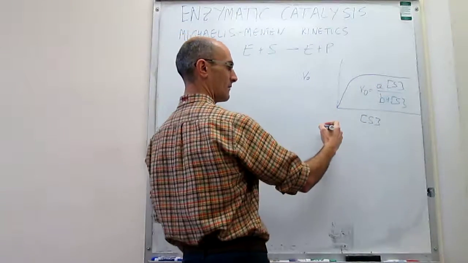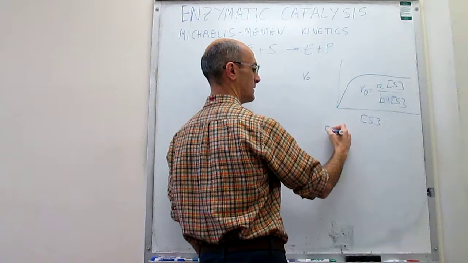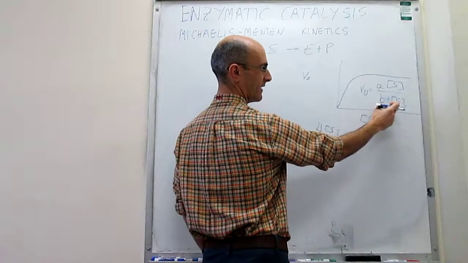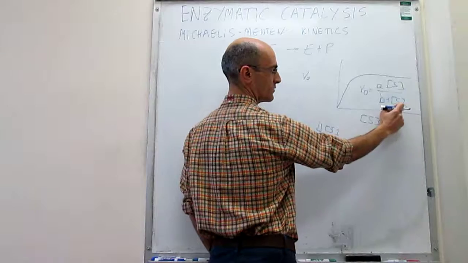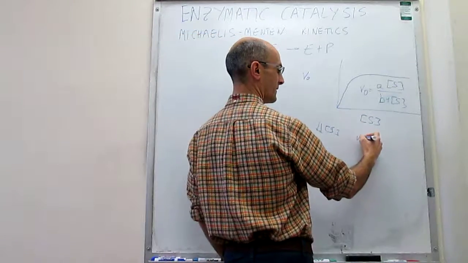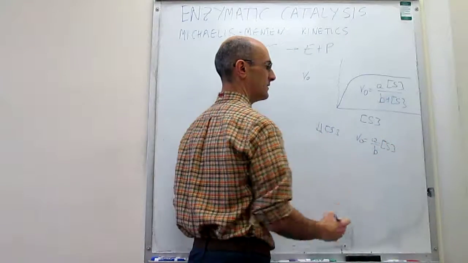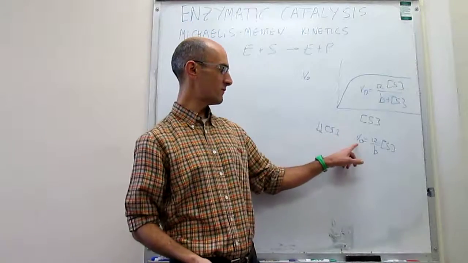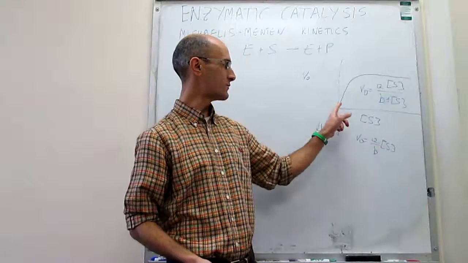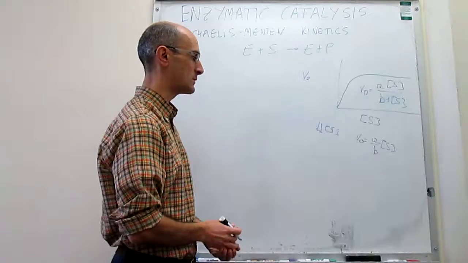We can justify why that expression bears out this function. We can say what happens at low concentrations of substrate first. If we take a concentration of substrate that is very low, then in the denominator you can neglect the concentration of substrate with respect to the constant B, and that yields a rate equal to A over B times the concentration of S. So at low concentration of S you see that there is a linear dependence of the rate on the substrate, and that corresponds to this linear increase of the rate with the concentration of substrate.